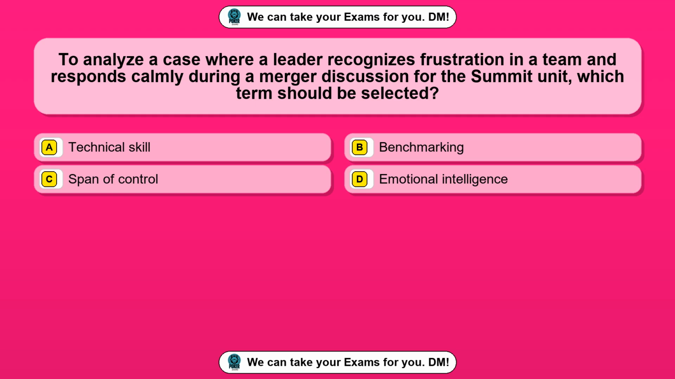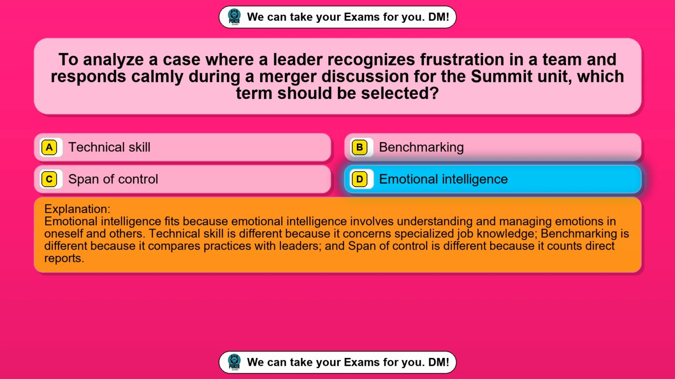Question 87. To analyze a case where a leader recognizes frustration in a team and responds calmly during a merger discussion for the summit unit, which term should be selected? Option A, technical skill. Option B, benchmarking. Option C, span of control. Option D, emotional intelligence. The correct answer is option D, emotional intelligence. Emotional intelligence fits because emotional intelligence involves understanding and managing emotions in oneself and others.